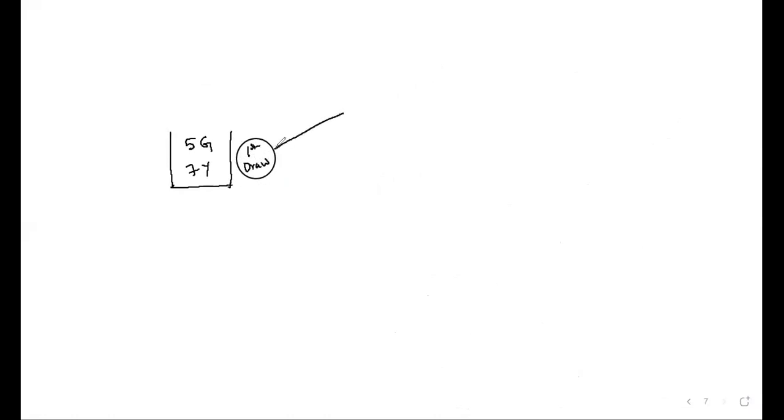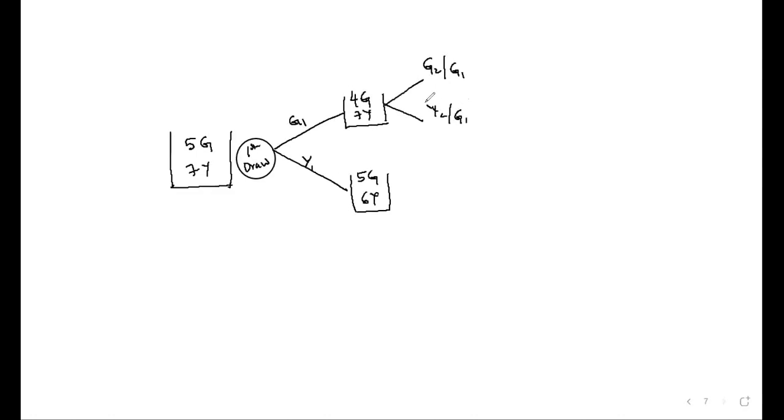What are the possible results? Either it can be green, G1, or Y1. If it is green, it will be 4 green and 7 yellow. If it is yellow, then it's 5 green and 6 yellow. Now the next possibility: G2 given G1 or Y2 given G1. Did you understand this part? This is important. This is what you people have problem with.